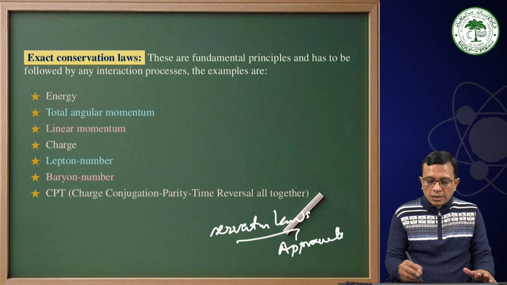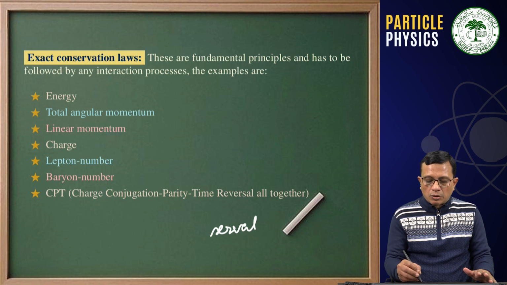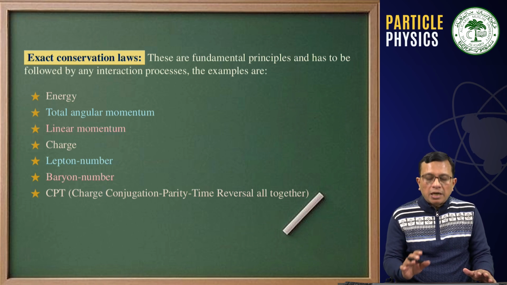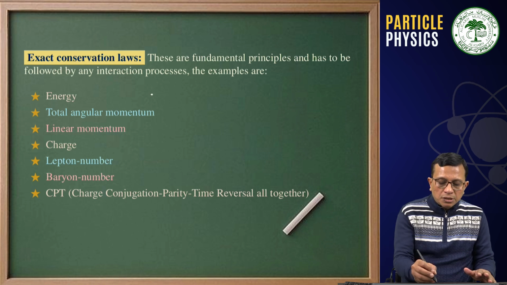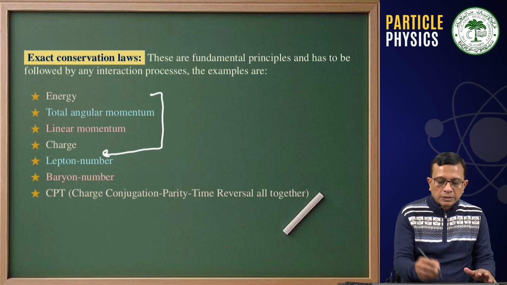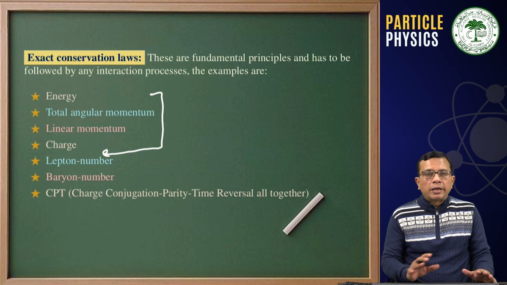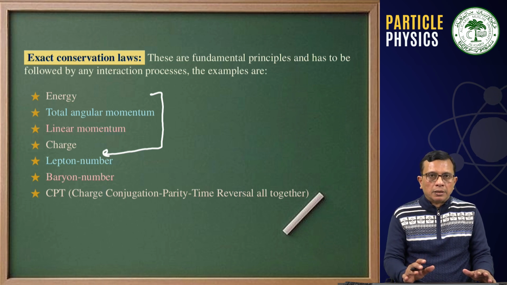Therefore, these are the 7 exact conservation laws in the standard model of particle physics, where these 4 are given by nature. We cannot violate them.